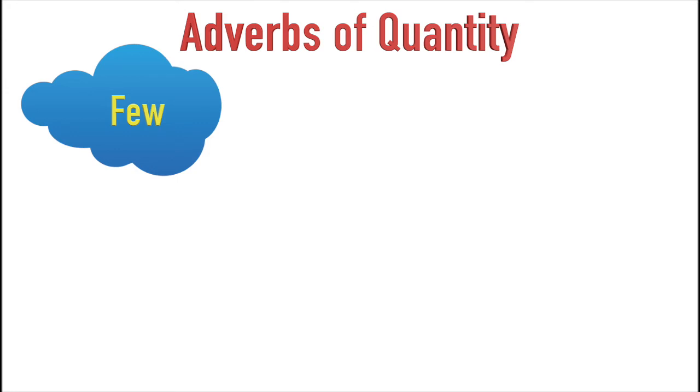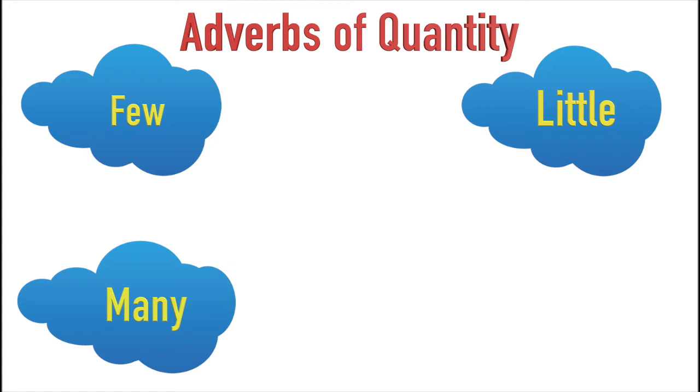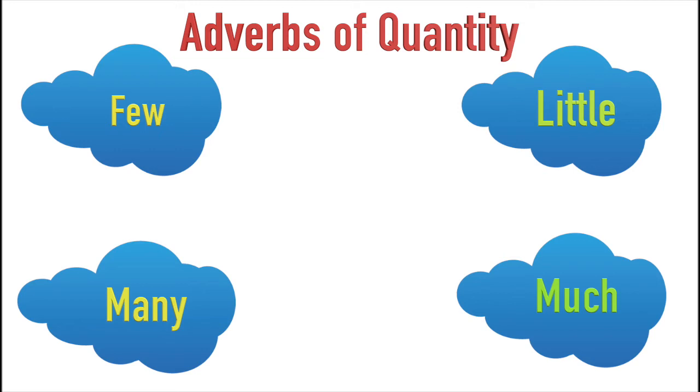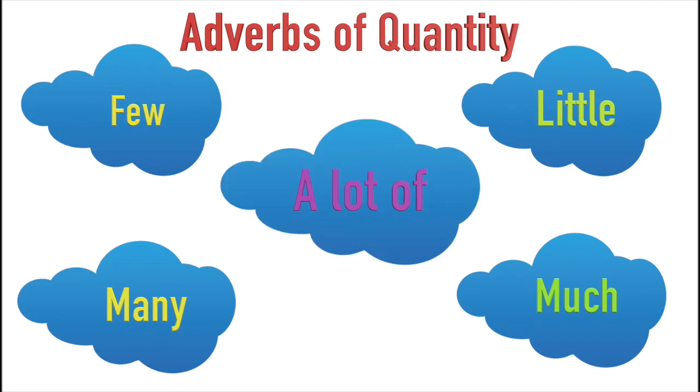Let's have a look now at the adverbs of quantity. We have few for countable nouns, little for uncountable nouns, many for countable nouns, and much for uncountable nouns. A lot of is used with both countable and uncountable nouns. This is how we use them.